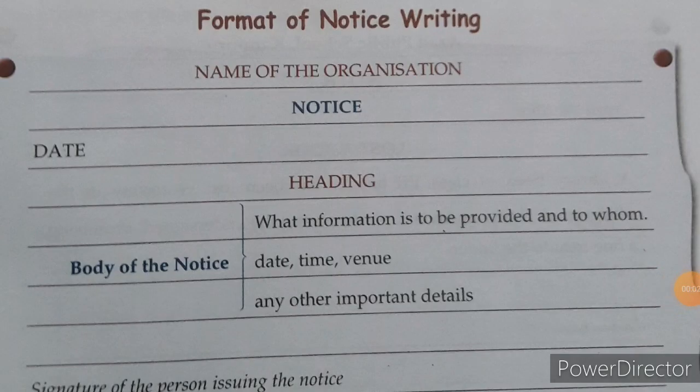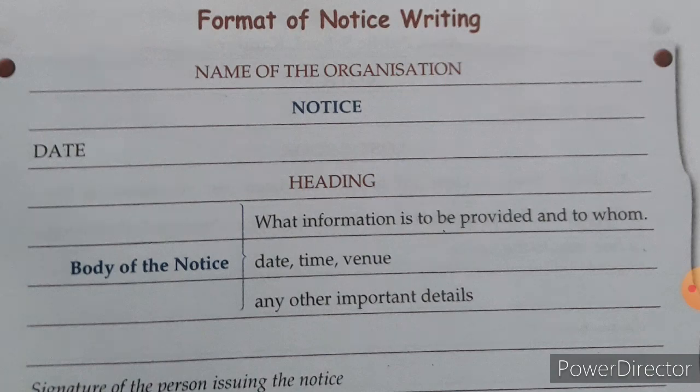Once again, recall the format of notice writing, children. First you have to write the name of the organization, or it may be the name of an institution or an office. In our composition, we have mentioned Bharati Academy, Namakkal. The next is the notice. You have to write Notice, that is the title. The next is the date. The date should be mentioned in the left side corner of your notice. So we have mentioned 29th July 2021 in our composition.